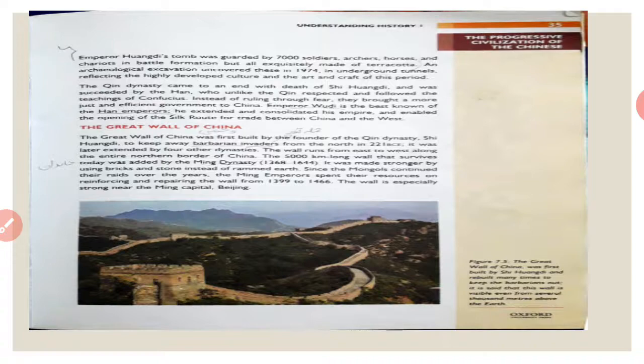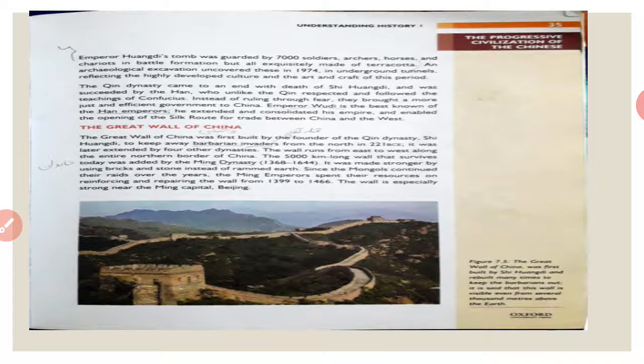Now let's talk about the Great Wall of China. It's really famous, and it was basically made to save China from barbarian invaders who just came and destroyed everything. For example, the Mongols continued their raids over the years, and that's why they made it. The Great Wall of China was built and founded by the Qin Dynasty, the ruler was Shi Huangdi, as I told you, to keep out barbarian invaders from the north.